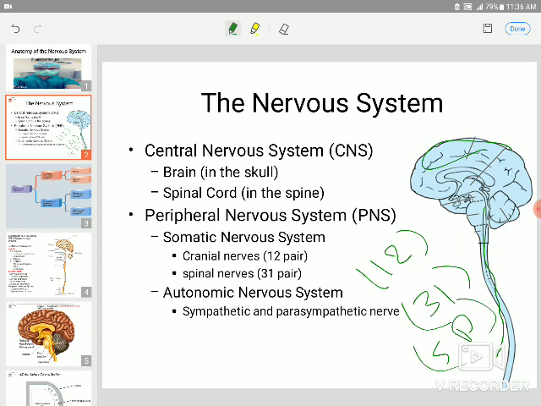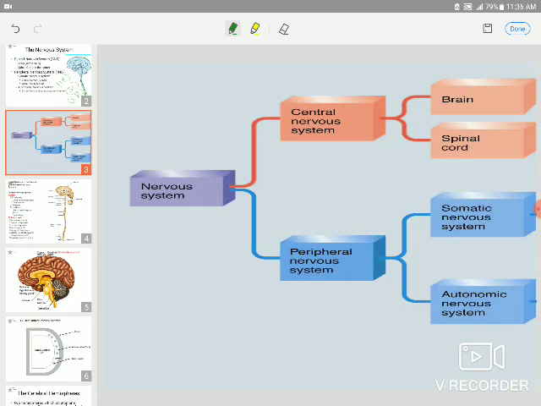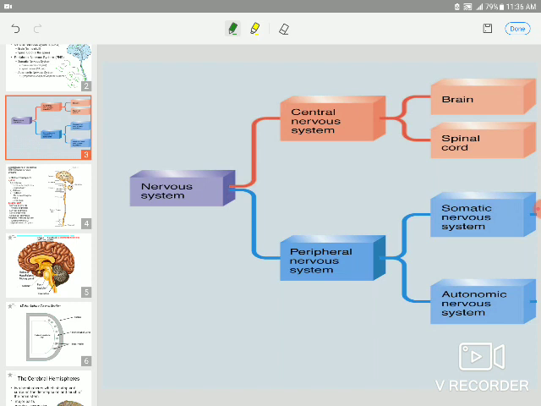That is all the peripheral nervous system. This is also a division of the central nervous system. You see central nervous system, peripheral, brain and spinal cord, somatic and autonomic, sympathetic or parasympathetic.